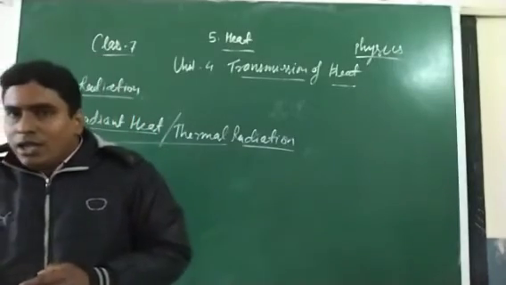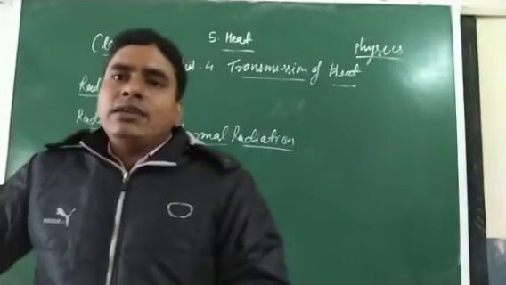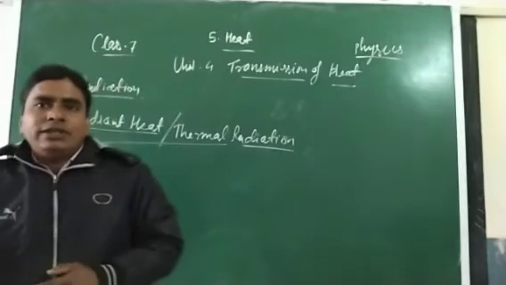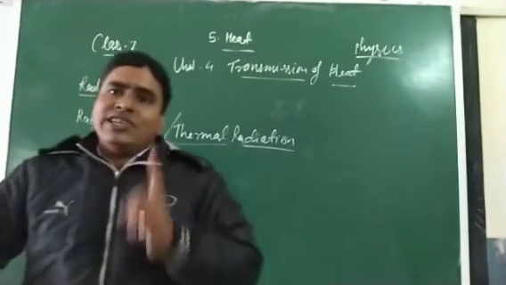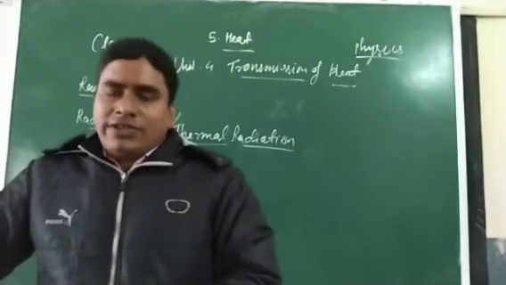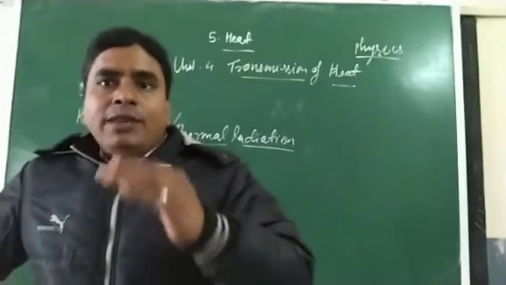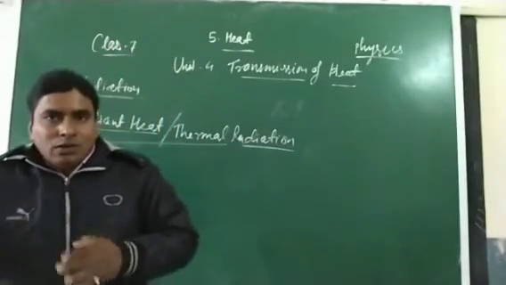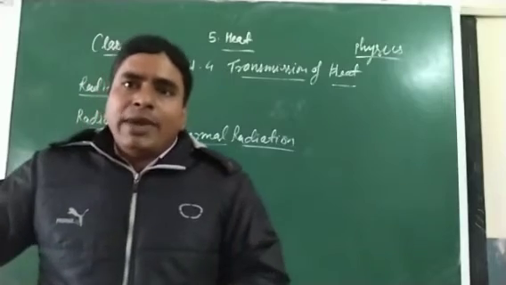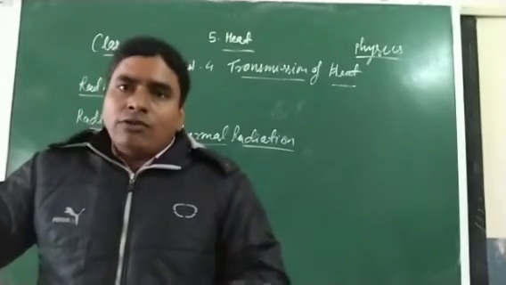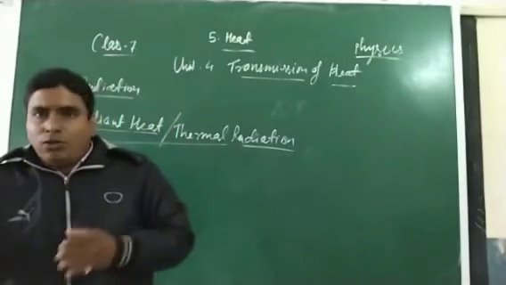So the direct transmission of heat energy is always radiation, not conduction, not convection, because we already know that the air present between the two bodies is a bad conductor of heat, so it will not allow the transfer of heat from hot to cold.